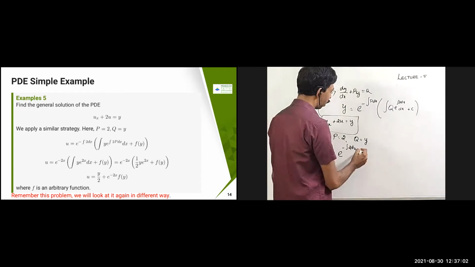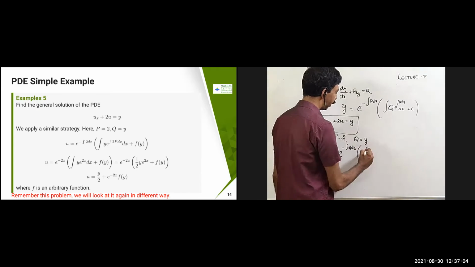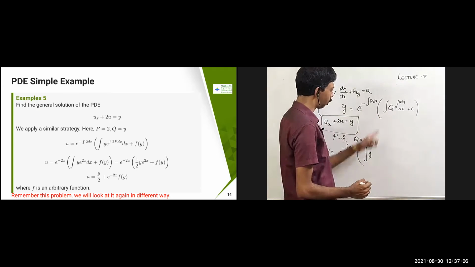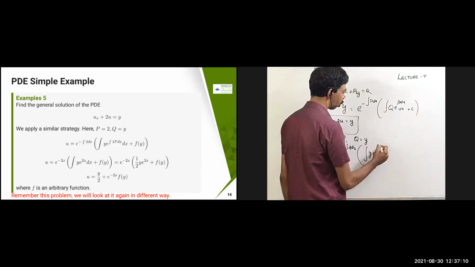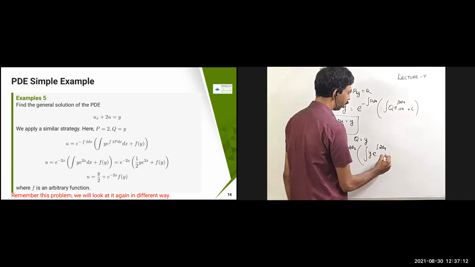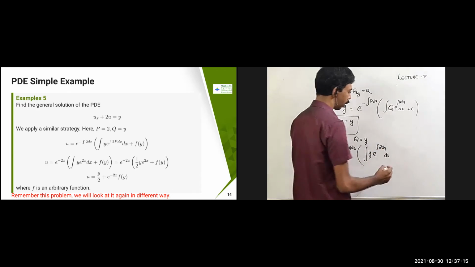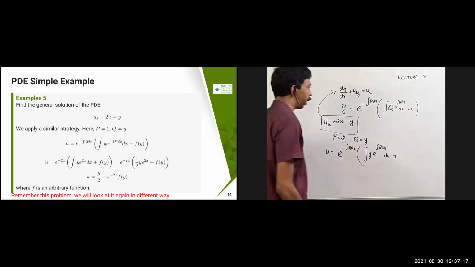Again, integral of y into q, which is y, e power integral p dx, so 2 dx, into dx, plus some constant is going to come.